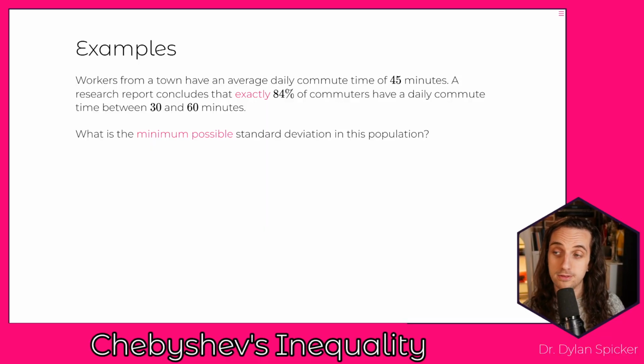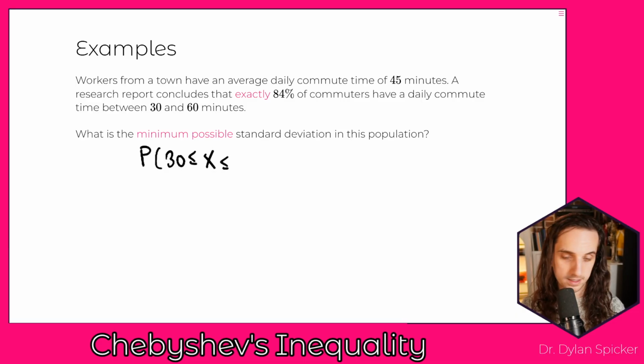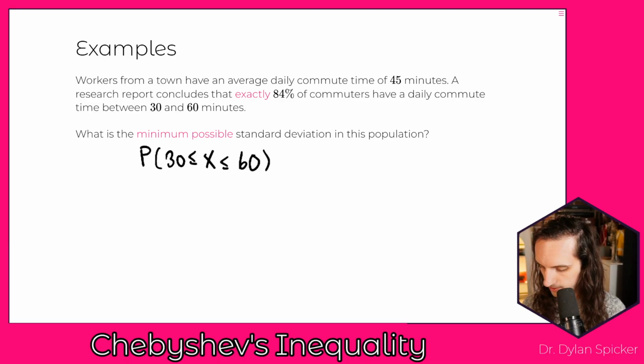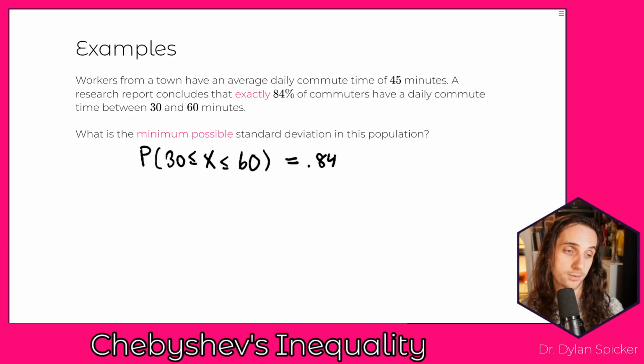We have workers from a town that have an average daily commute time of 45 minutes. A research report concludes that exactly 84% of commuters have a daily commute time between 30 and 60 minutes. What is the minimum possible standard deviation in this population? So how can we think about this? Well, the first thing to note is what information are we actually given? So we're thinking about this event, the probability that 30 is less than or equal to x, which is less than or equal to 60. And we know that this probability is equal to 0.84 from the report that we have here.